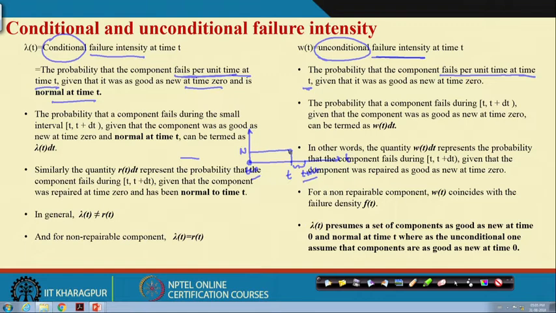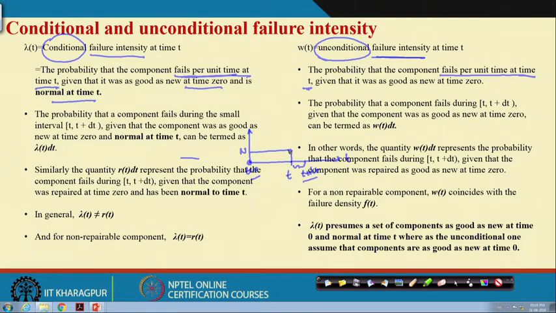Similarly, we can do the same thing for the repair process also. That means the conditional repair intensity and the unconditional repair intensity. First, we are describing the conditional and unconditional failure intensity.